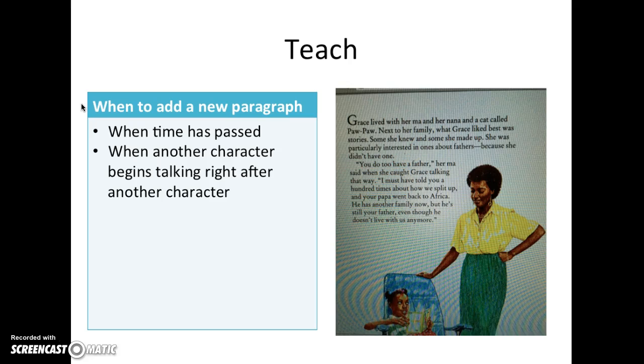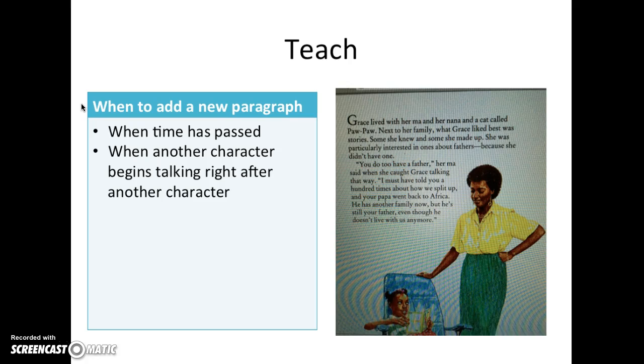Alright, so let's stop and think about it. We can tell that the author has started a new section when she writes, "You do too have a father," because she moves down to another line and then she leaves a space, which is called an indent. So this is a new paragraph.